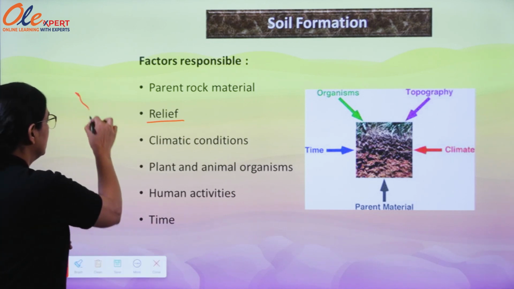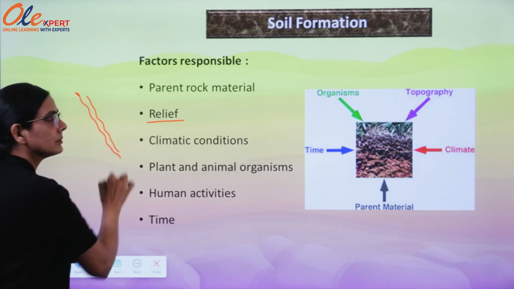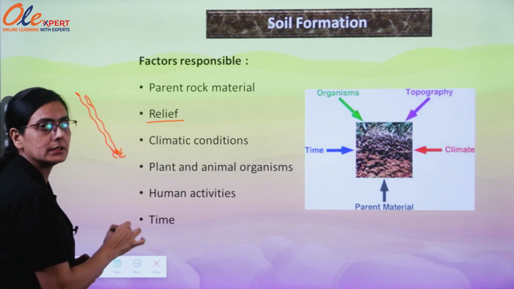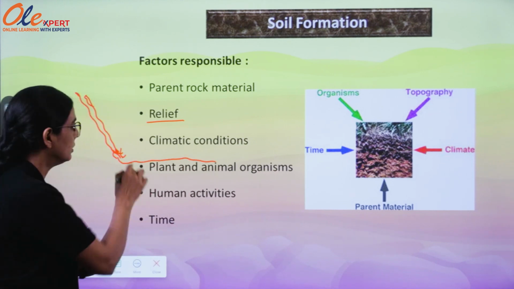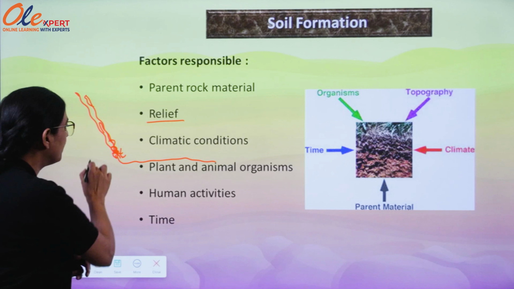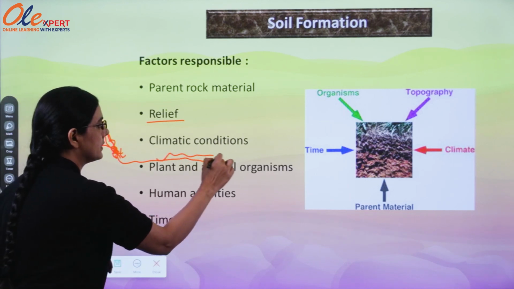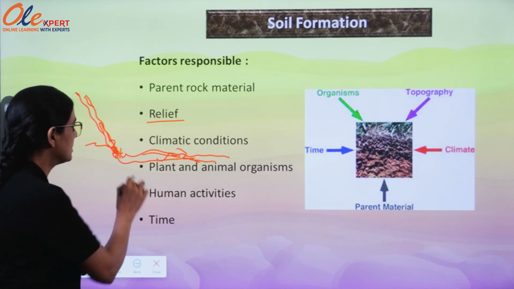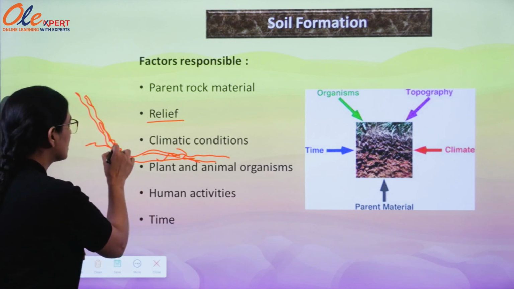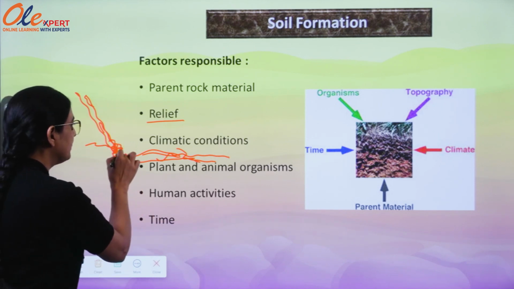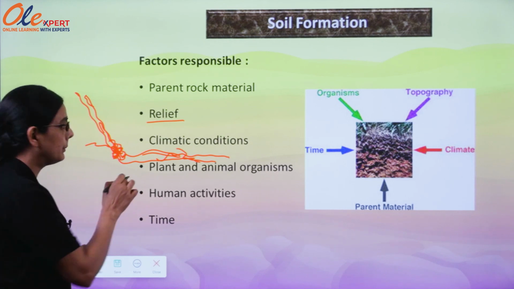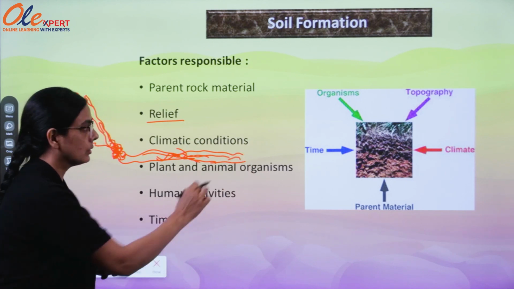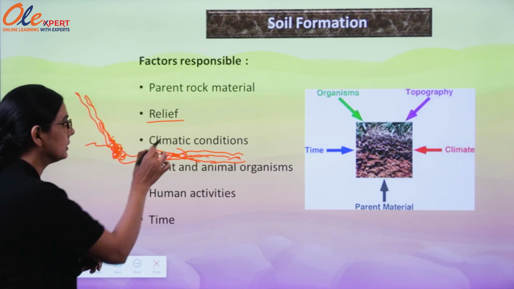Okay, coming to the relief features. If the terrain is a steep one, then through weathering the material is not going to assemble here, it is going to assemble at this place. So the fertility of this area will not be as good as the fertility of the other area. On a steep slope, only a few little pieces will remain, but it is agglomerated in a large number here.